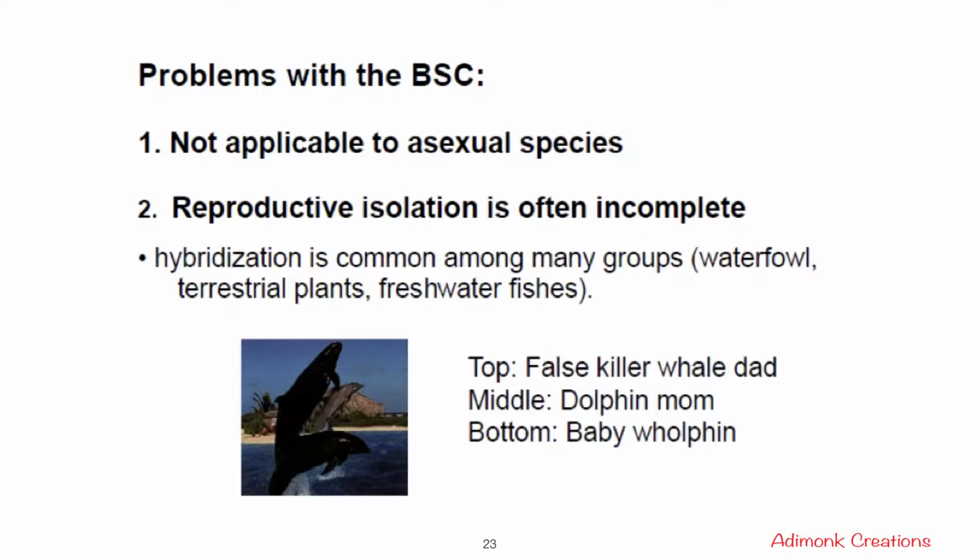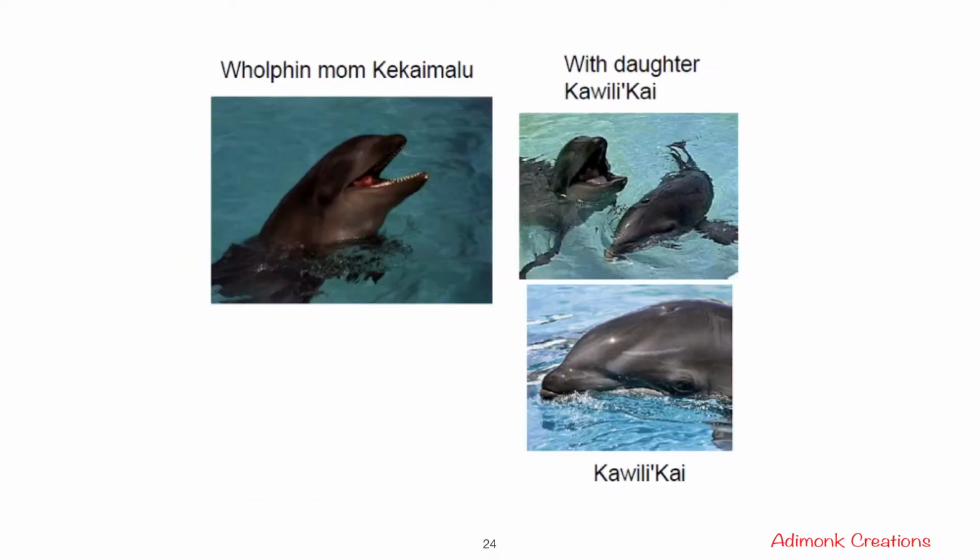Like, hybridization is common among many groups like waterfowl, terrestrial plants, and freshwater fishes. And here the problem was that a male whale could mate with a female dolphin, and it gave rise to a baby hybrid, which was named the wolphin. Not a dolphin, not a whale, but named the wolphin. So here are some pictures of the wolphin.